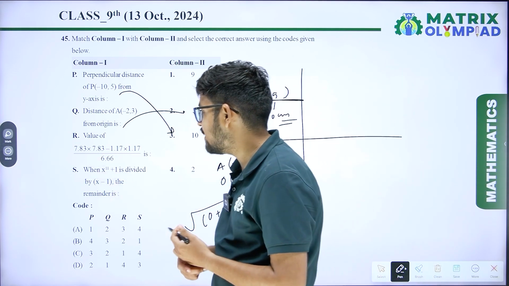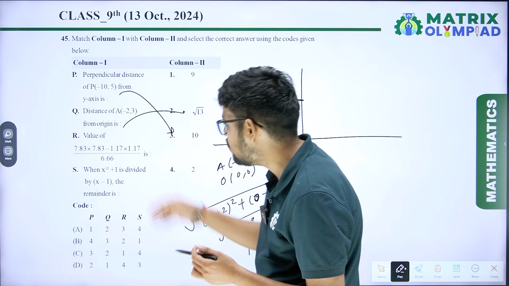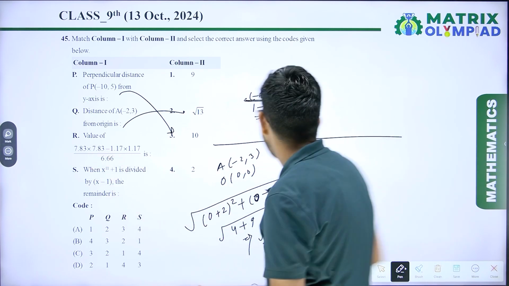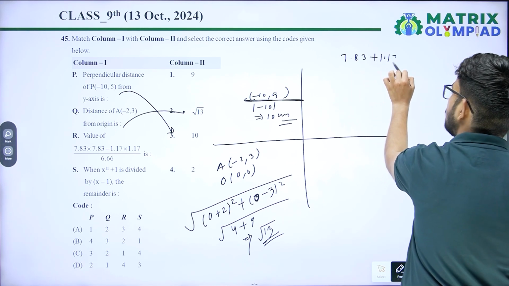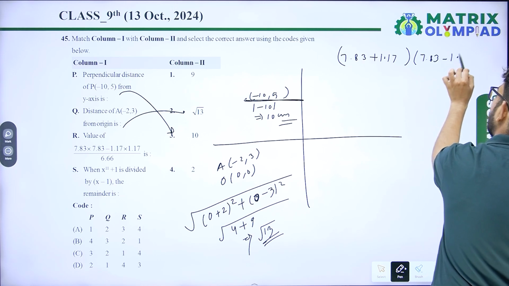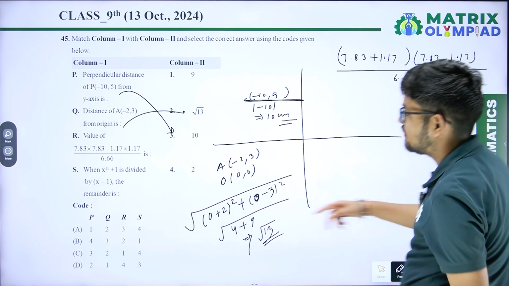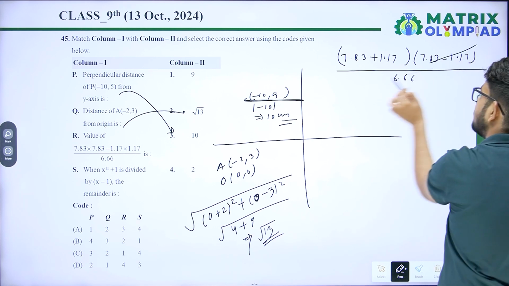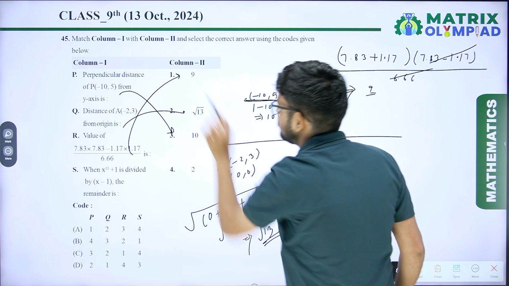Value of 7.83 multiplied by 7.83 minus 1.17 multiplied by 1.17 upon 6.66, that is a square minus b square. So it will be a plus b into a minus b upon 6.66. A square minus b square, a plus b, a minus b upon 6.66. So this will cancel out and you will get 9. So our correct answer is option first, 9.